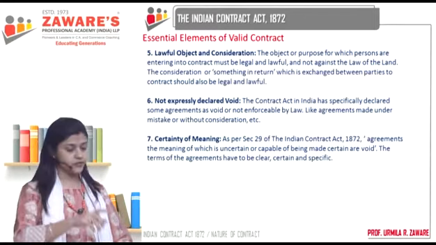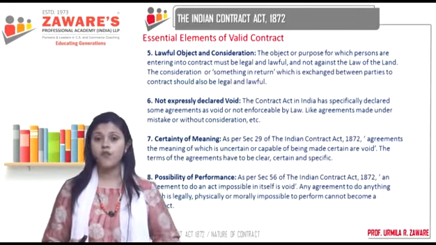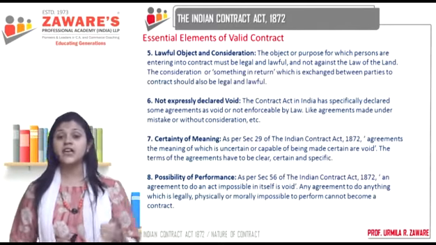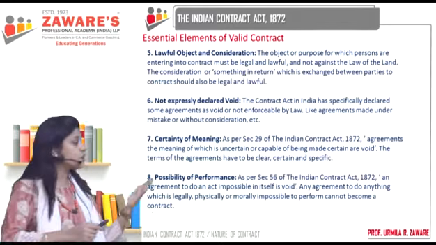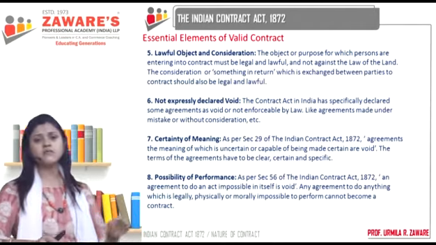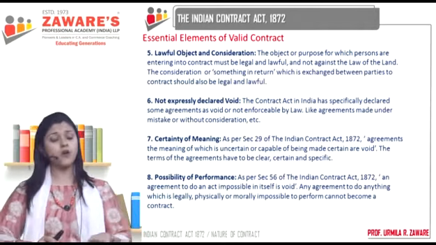Only those agreements can become contracts which are possible to perform. Possible to perform means they have to be legally possible, they have to be physically possible, they have to be possible to perform itself, morally possible also. So as per section 56 of the Indian Contract Act, an agreement to do an act impossible in itself is void.